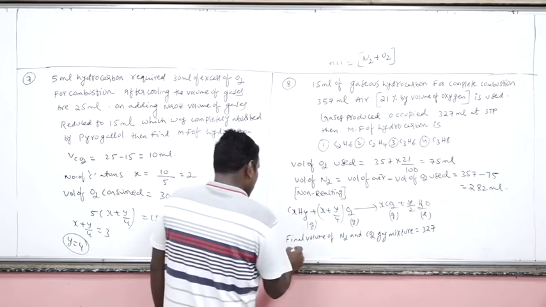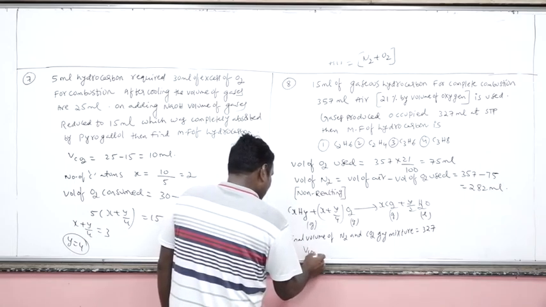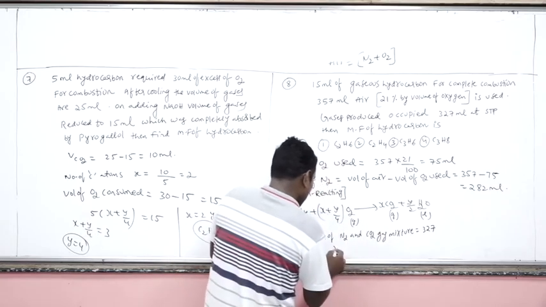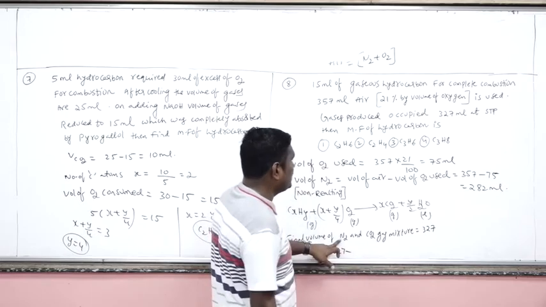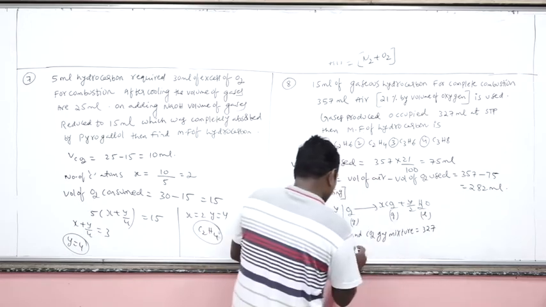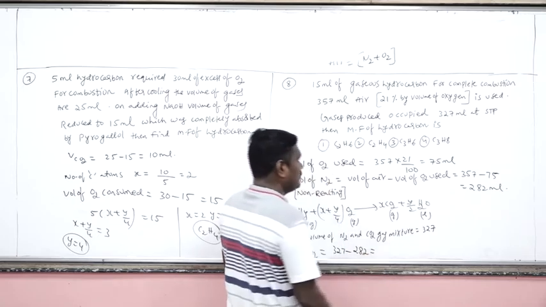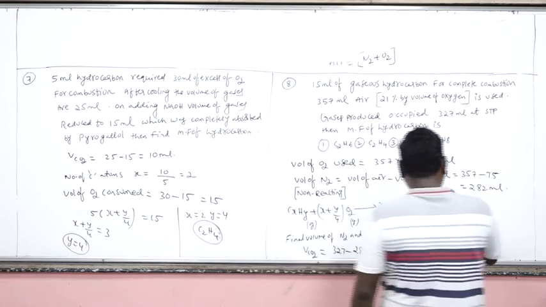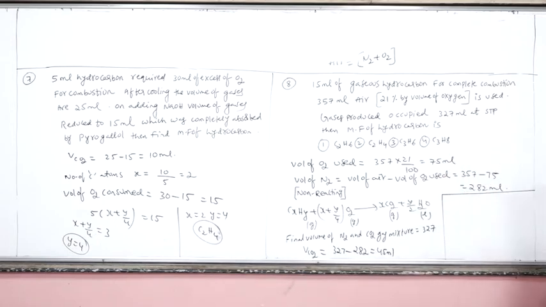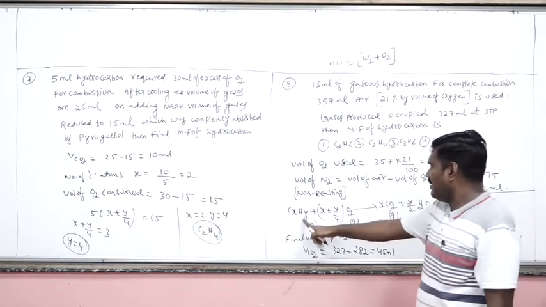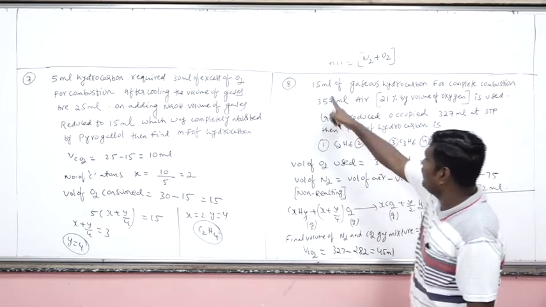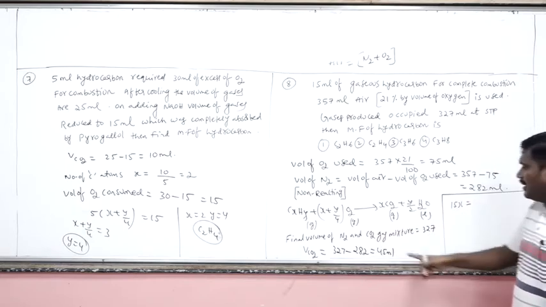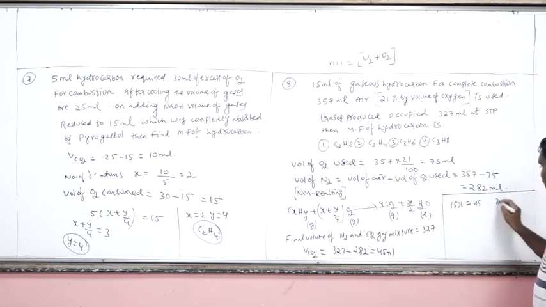Now here, what will be the volume of carbon dioxide? So total volume 327. We know already how much of N2 will be present here. 282 ml of N2 will be present here. So 45 ml of carbon dioxide will be formed. From here we can find. Now here 1 ml gives x ml. How many ml will 15 ml give? 15 into x. So 15 into x ml CO2 is equal to 45 ml. So x will be how much?